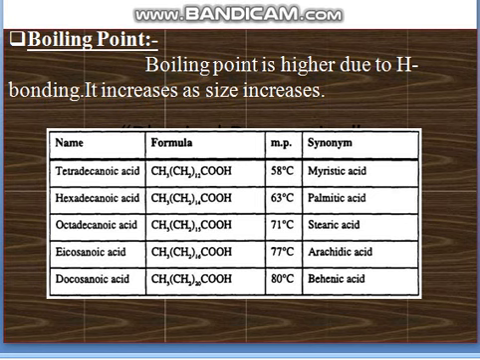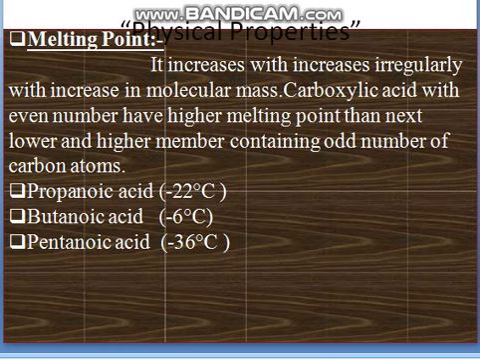Next is melting point. It increases with irregularities with the increase in molecular mass. Carboxylic acids with an even number of carbon atoms have a higher melting point than the next lower and higher members containing an odd number of carbon atoms. Like propanoic acid's melting point is minus 22 degrees Celsius, butyric acid is minus 6 degrees Celsius, and pentanoic acid is minus 36 degrees Celsius. So you can check here.